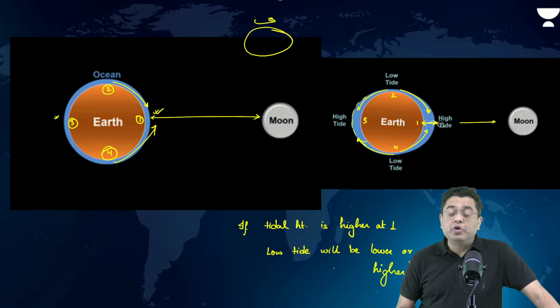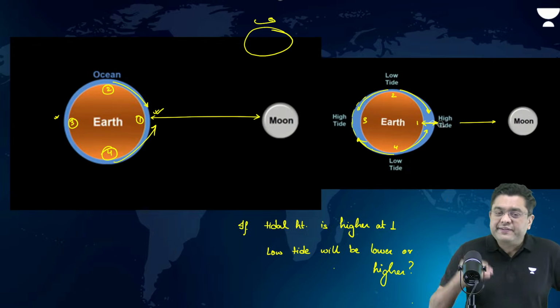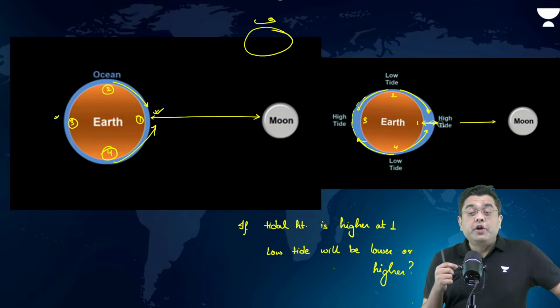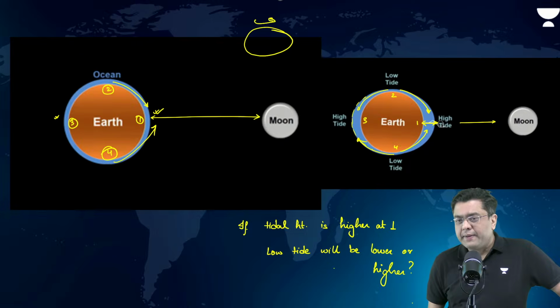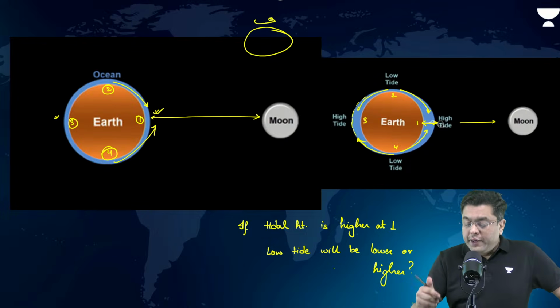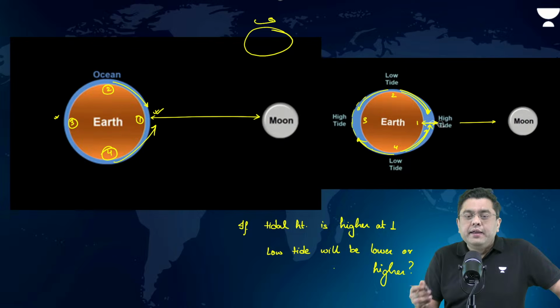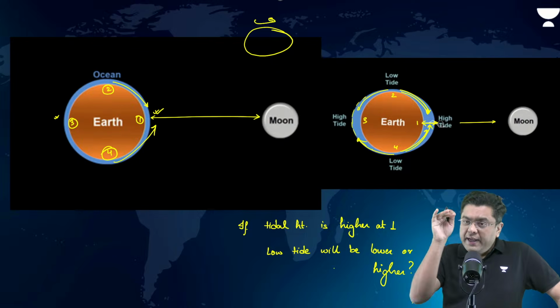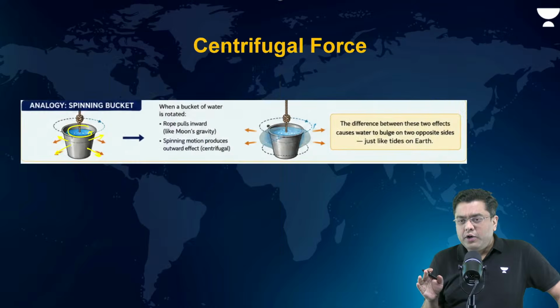If, let's suppose, the high tide is higher, what will be the impact on the low tide? What do you think? Low tide will be much lower. Why? Because more water is going to support this condition of a high tide. So, the higher the height of the high tide, the lower is the height of the low tide.